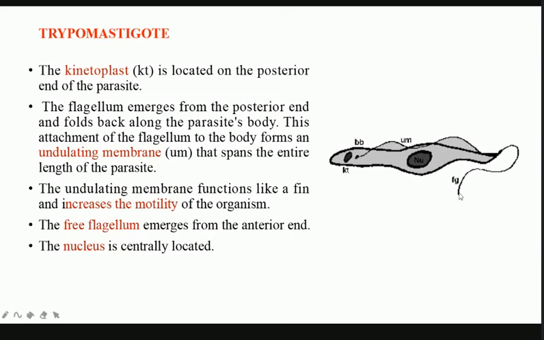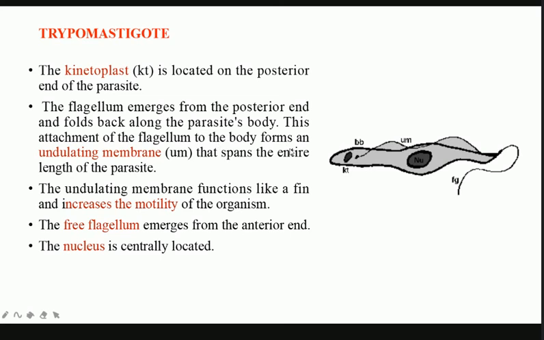It is all written here. Posteriorly located kinetoplast, the flagellum emerges from the posterior end and runs along the parasite body. This attachment of the flagellum to the body forms the undulating membrane that spans the entire length of the parasite. The function of the undulating membrane, as I told you, is that it acts as a fin. Just as fishes have fins, the same is the case here: it helps in motility. And the free flagellum only comes out at the anterior end, with the centrally located nucleus.